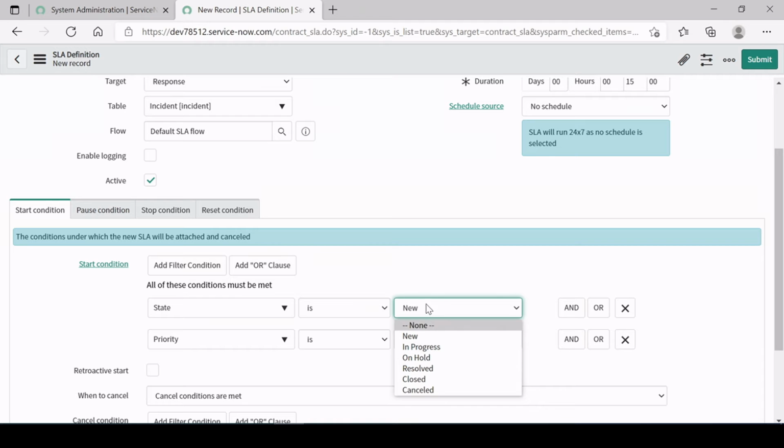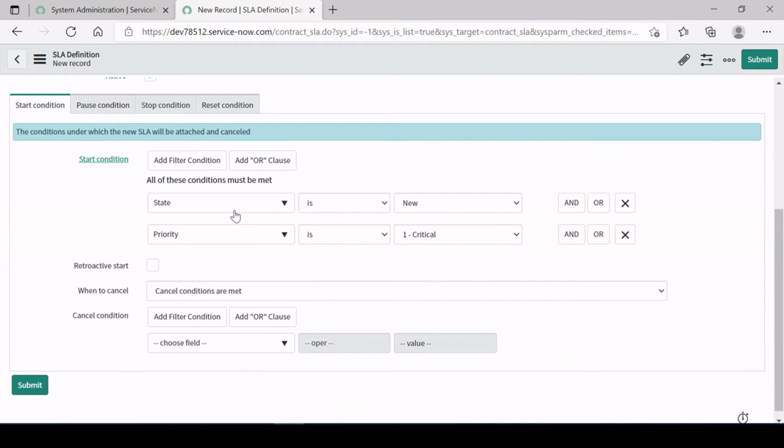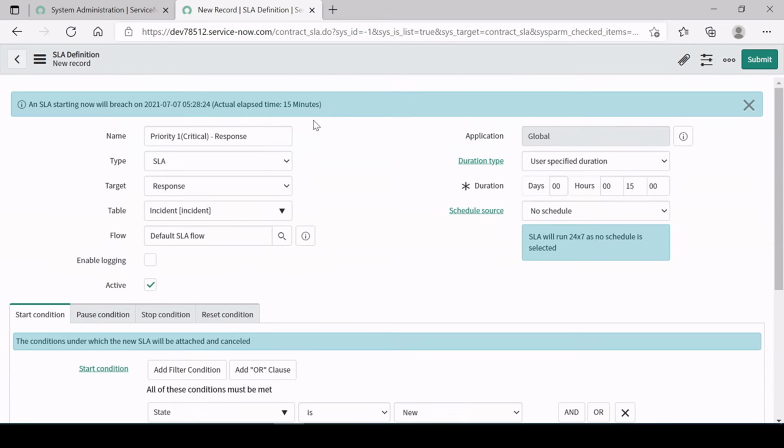If the state is other than new, because in progress means you have already assigned the ticket to somebody, in that case response should not get attached, the state should be other than new. So this way we can do it. Now let me save this.